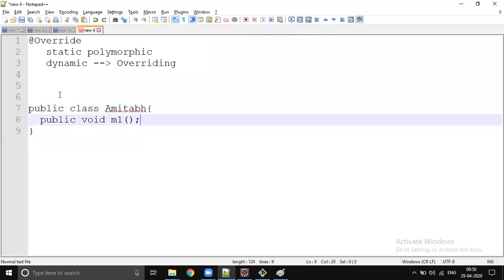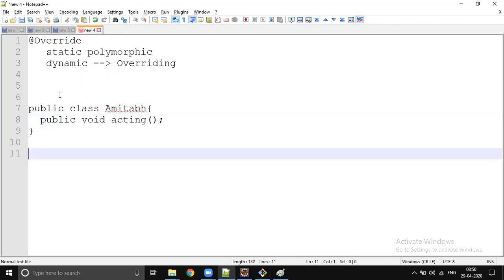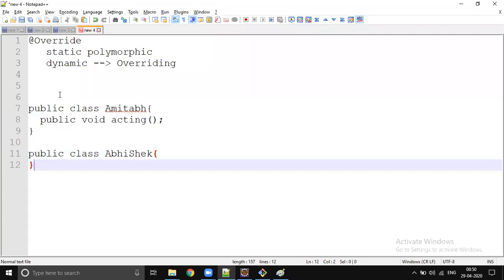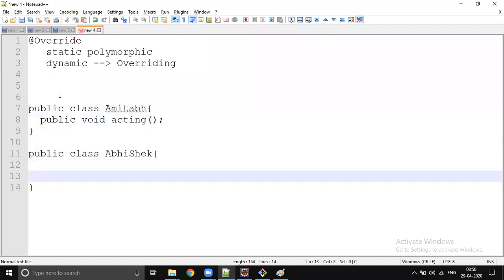Okay, so he has a feature called acting, right? So who is the child of Amitabh? Public class Abhishek, right? So we have a class called Abhishek. Now Abhishek wants to override the acting method of Amitabh, right?